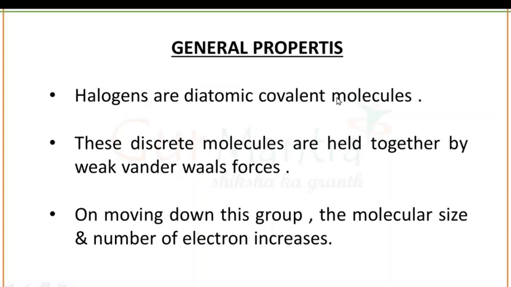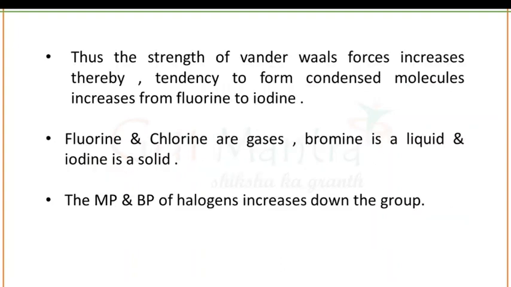When you move down the group, the molecular size and the number of electrons increase. And as the number of electrons increases on moving down the group, the strength of van der Waals forces increases. Thereby, the tendency to form condensed molecules also increases. And this tendency increases from fluorine to iodine.